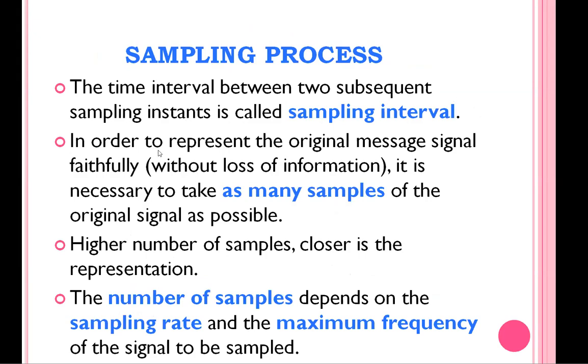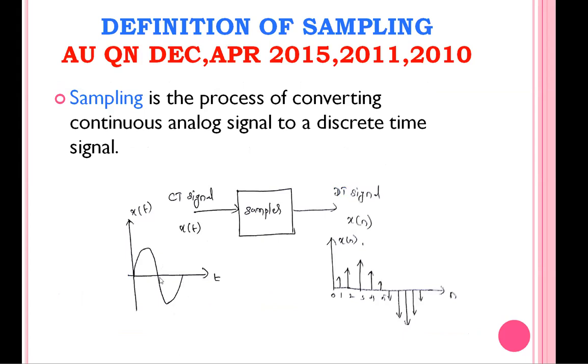And next, in the sampling process, how many samples do we have to take for at least one cycle? In the previous graph you see, this is one cycle of the continuous signal. In one cycle of the continuous signal, how many samples are we taking? This is the first sample, second, third, fourth, 5, 6, 7, 8, 9, 10, 11 and 12. So 12 samples we are taking in one cycle. Sometimes for this cycle we may take 10 samples, 8 samples, etc.